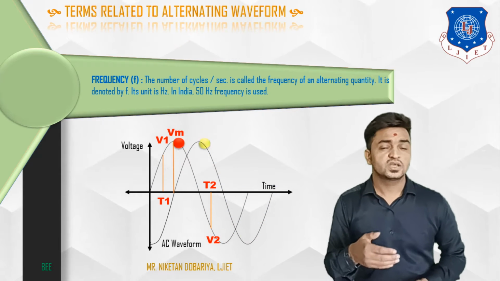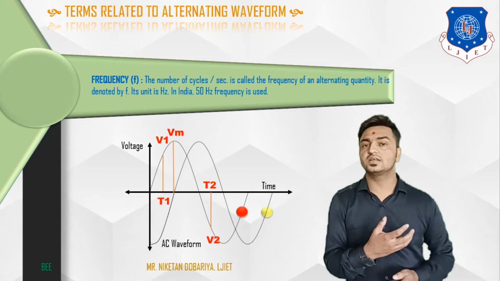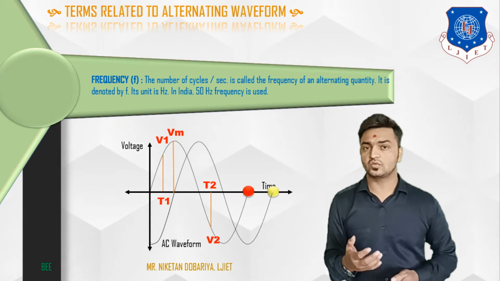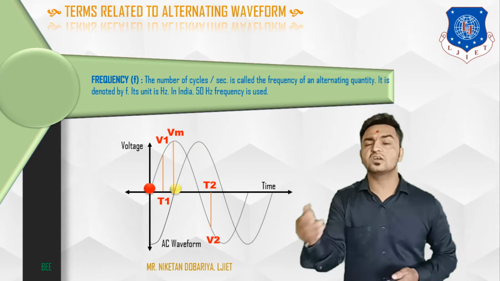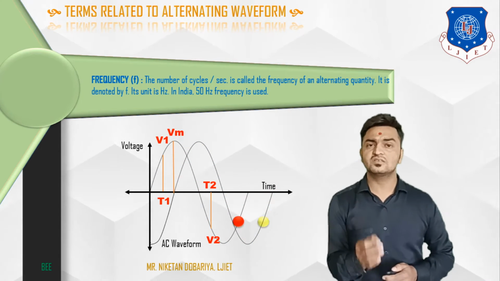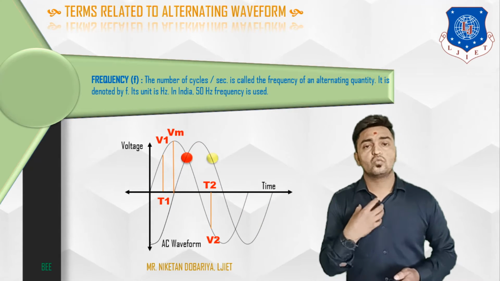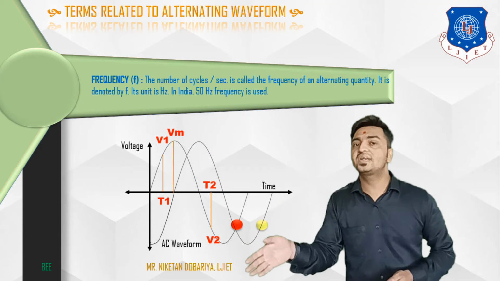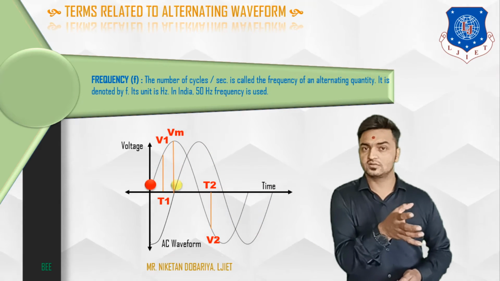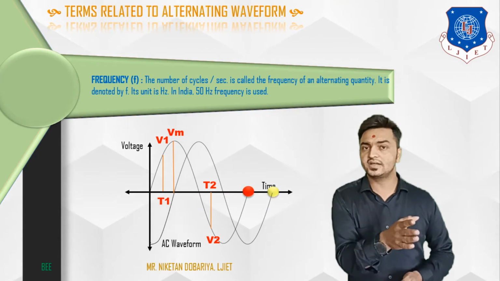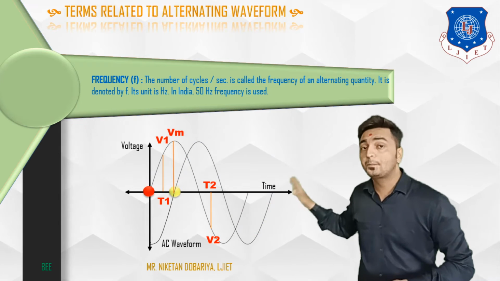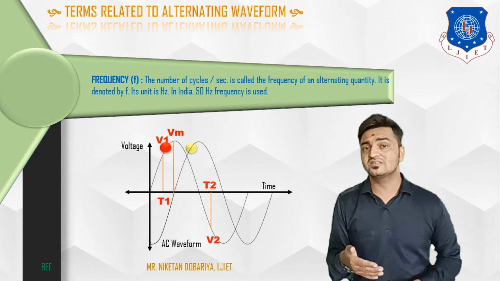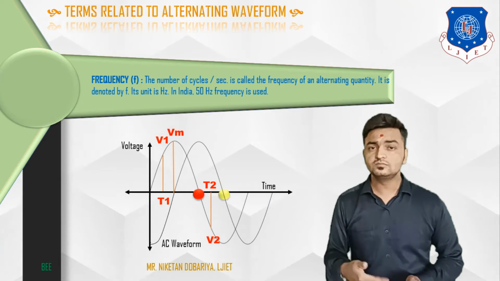As an example, in India, where we use AC electricity supply, the frequency is 50 Hz. What is the meaning of 50 Hz frequency? That means the supply we are using has 50 cycles in 1 second. When 1 second is completed, 50 cycles will have been completed. That defines the frequency.